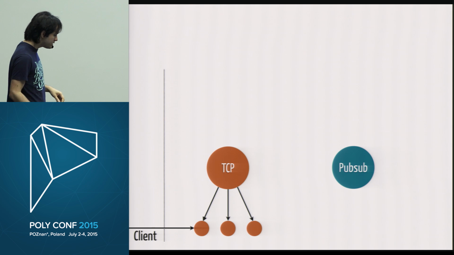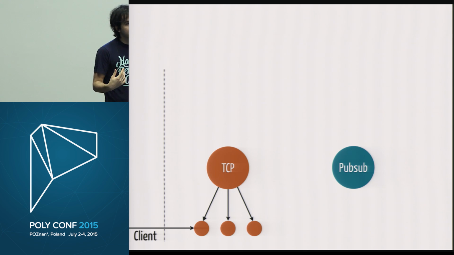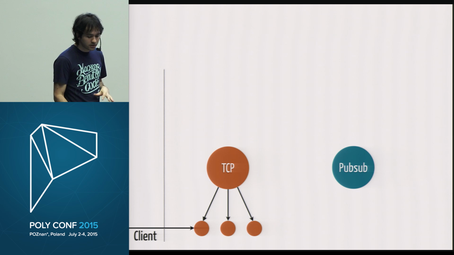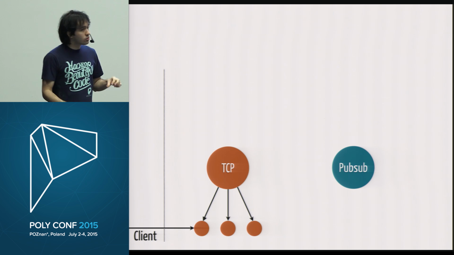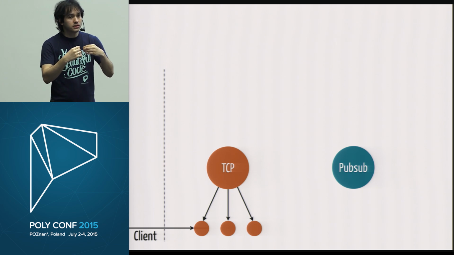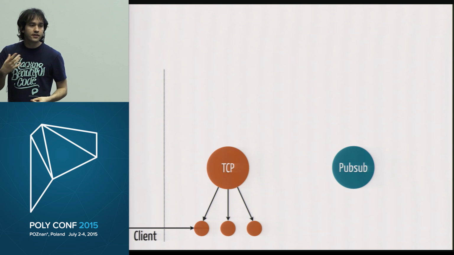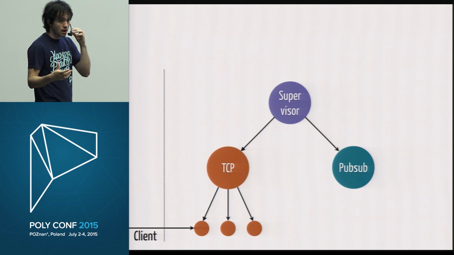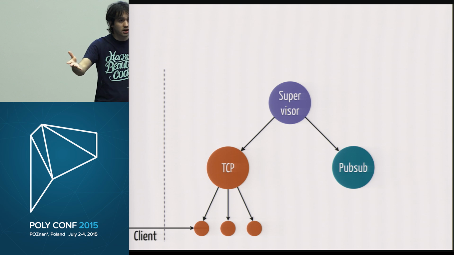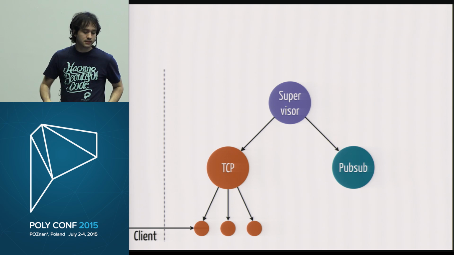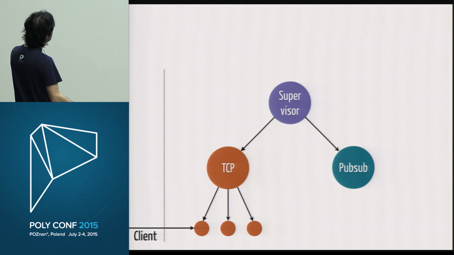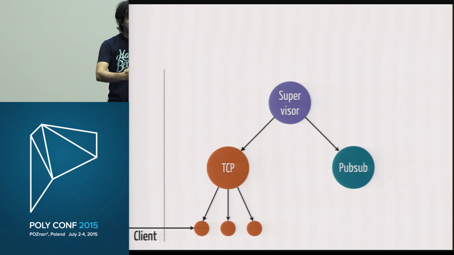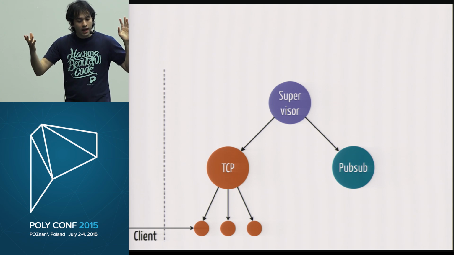So we start to think, what is going to happen when things go wrong, when something that you did not expect happens? And what we do is that we then start adding those things called supervisors, whose role is exactly to define how they are supposed to react when something in your system goes wrong. So, hey, if the pub sub process went down, what should we do? Maybe we should start another pub sub process to continue doing what the pub sub system is supposed to do. And that's exactly what happens, right? If something goes wrong, we want the system to continue running, to go back to its healthy state.